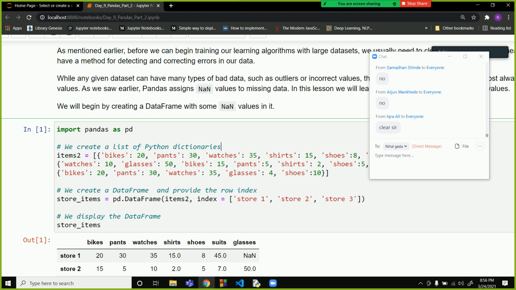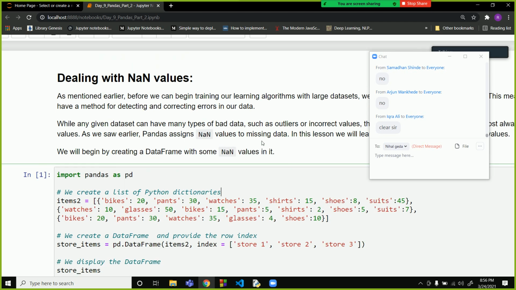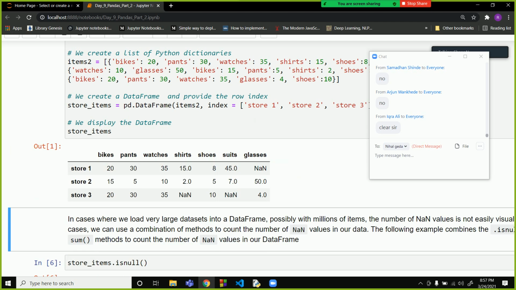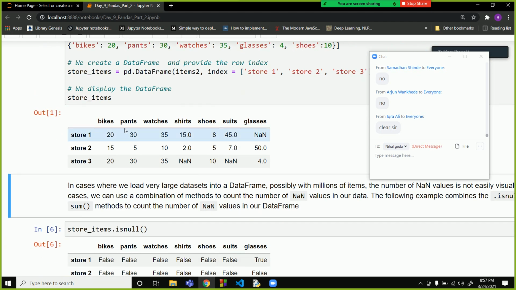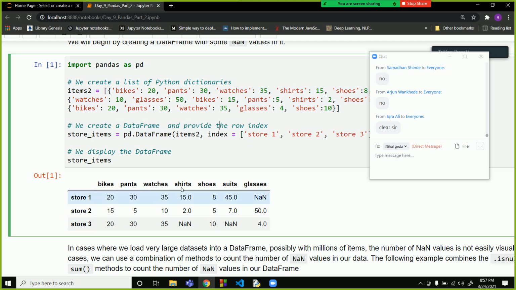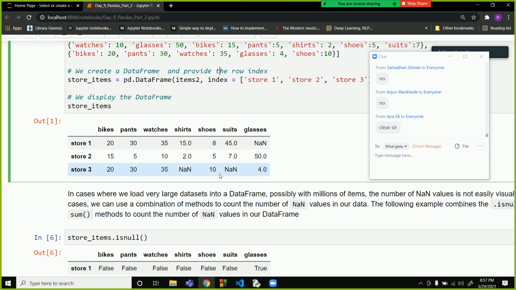Okay, now, so this is a data frame over here, and you can see that we have made a data frame. For example, understand that this is your Excel sheet that we are getting, and you have to work upon this data and make a machine learning algorithm to predict some values. Now this is the data frame, and usually you will get only this type of data frame where you will have a lot of nan values.